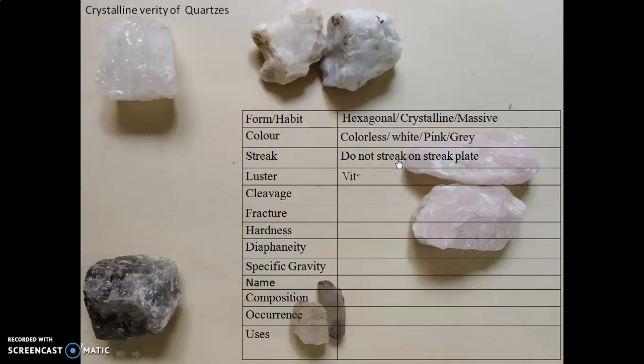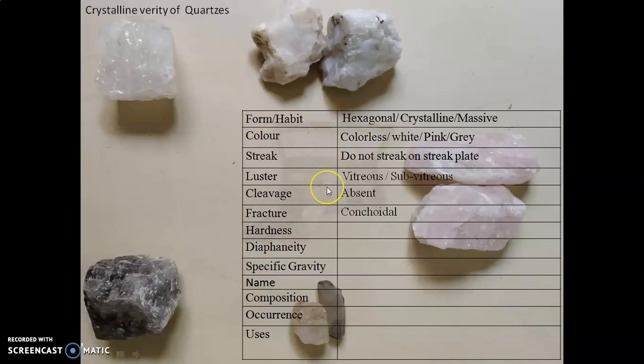Next, luster. These minerals shine like broken glass. Then the luster is vitreous to subvitreous. Cleavage: there is no cleavage in this particular mineral. It is devoid of cleavage. Cleavage is absent. Fracture: conchoidal to subconchoidal.